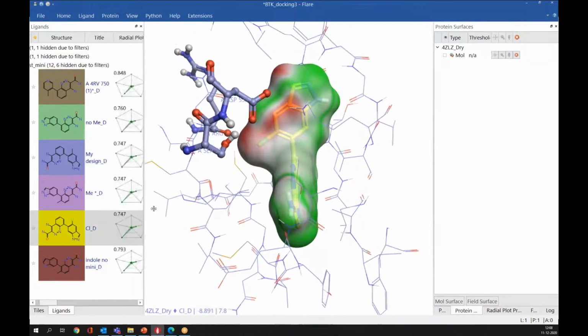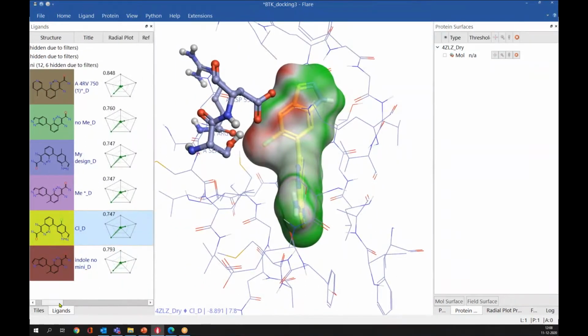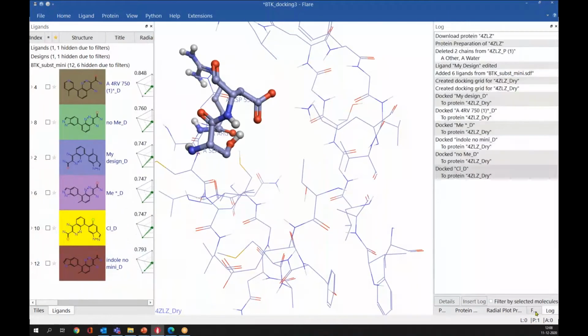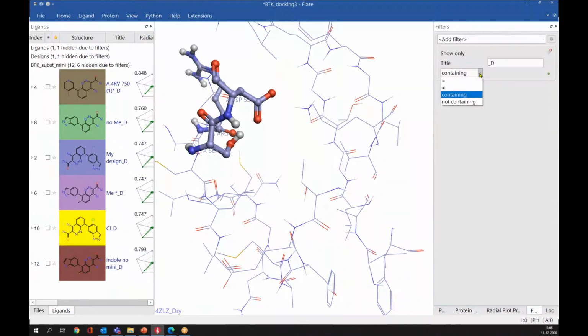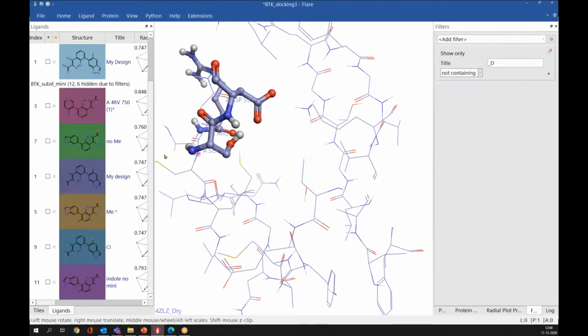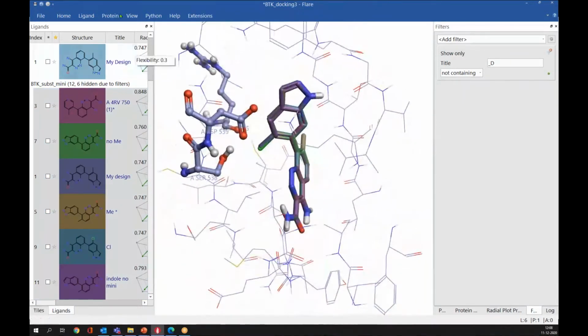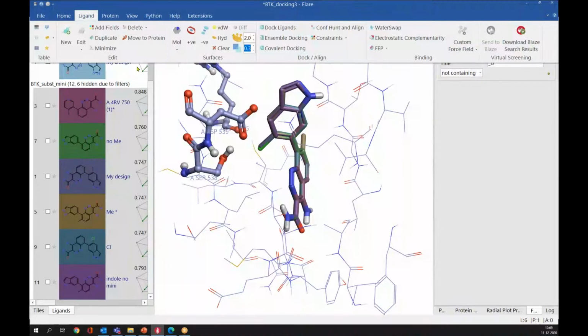What you can do is you can also calculate the electrostatic complementarity score. So for that, let me calculate the electrostatic complementarity score for the original ligand first. So now we are seeing only the original ligands. They have been perfectly aligned. For calculating the electrostatic complementarity score, you can go to the ligand menu.